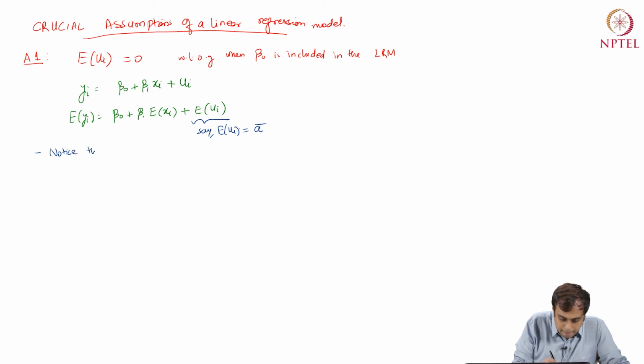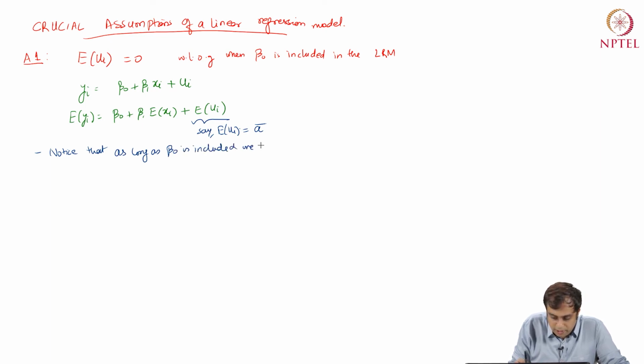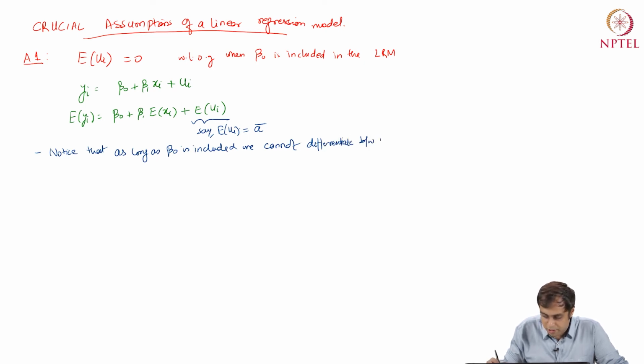Notice that as long as beta 0 is included, we cannot differentiate between beta 0 and a bar, right?